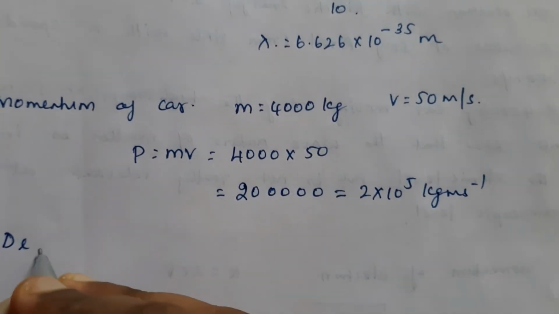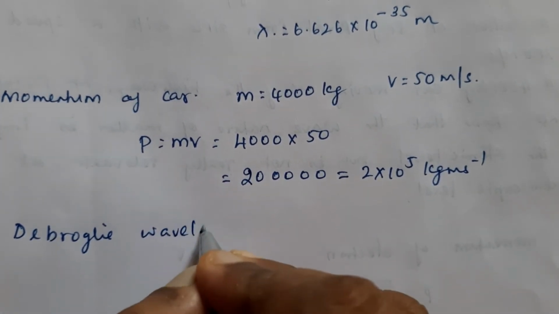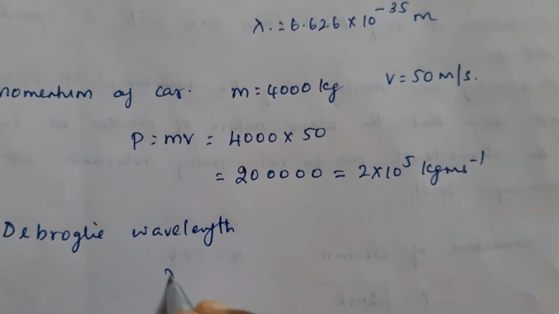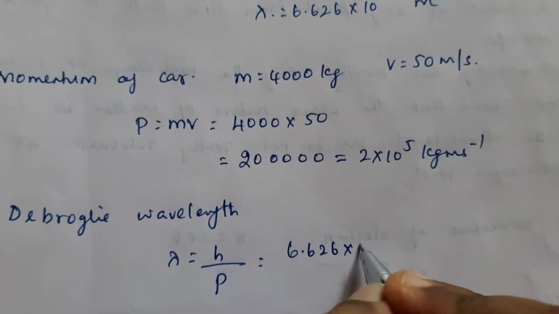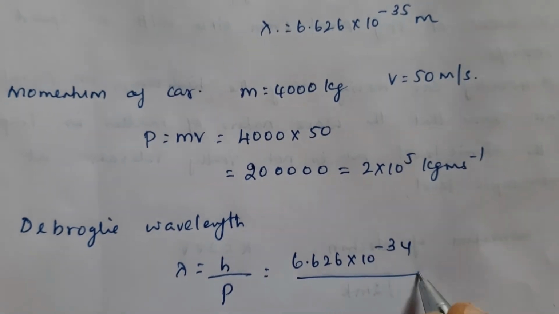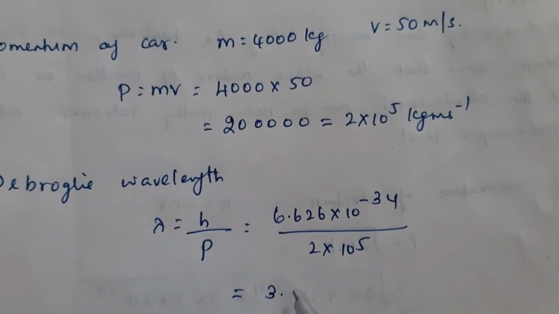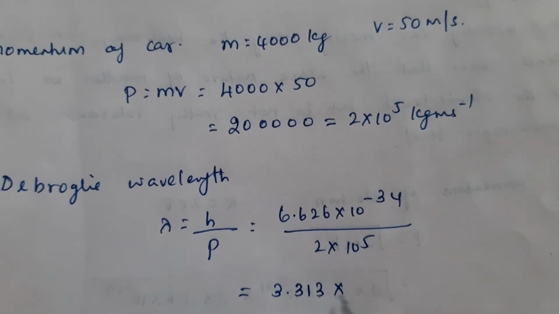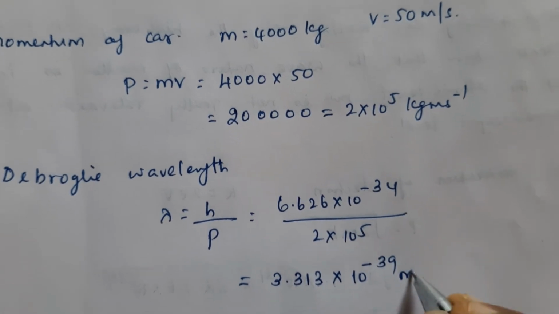Now for the de Broglie wavelength, lambda is equal to h by p. That is 6.626 into 10 raised to minus 34 divided by 2 into 10 raised to 5. If you divide it, you will be getting 3.313 into 10 raised to minus 39.